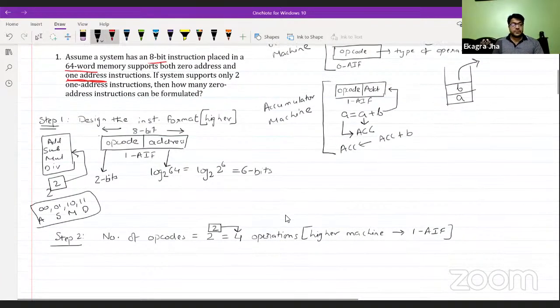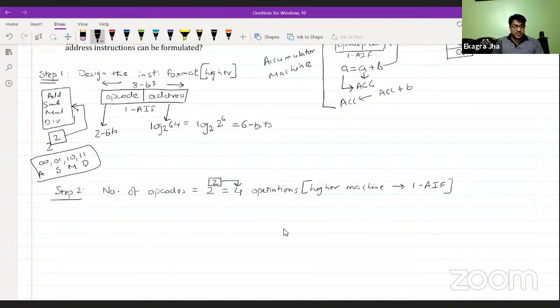If the system supports only 2 one address instructions, then out of the 4 operations we have, only 2 one address or higher machine instructions are supported by the system. So the remaining can be utilized for the lower machine as per the compatibility. Okay. So how is this going to be?